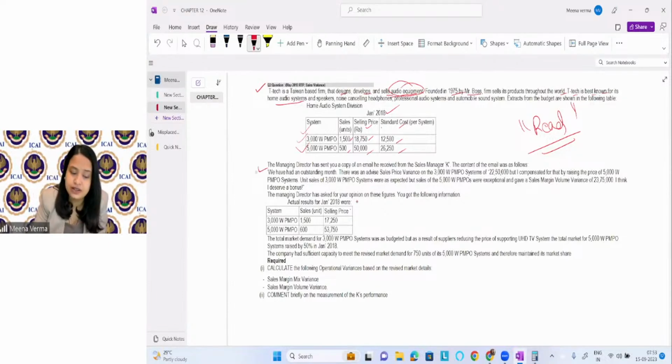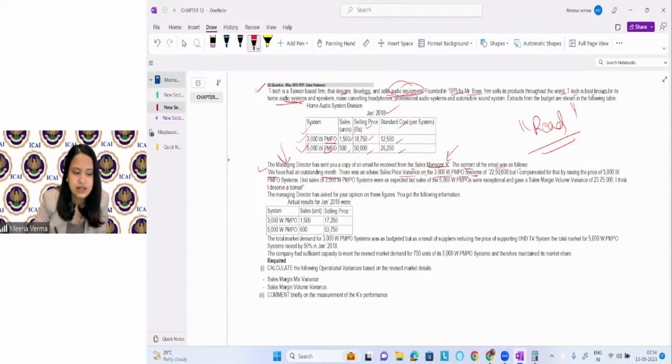The managing director has sent a copy of an email he received from the sales manager K. So the sales manager is sending a mail to the managing director. Okay. Then the content of the email was as follows. Let's read the content of the email. We had an outstanding month. There was an adverse sales price variance on 3000 PMPO, a system they have.